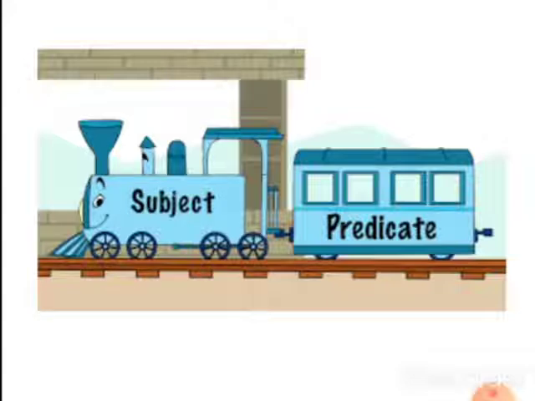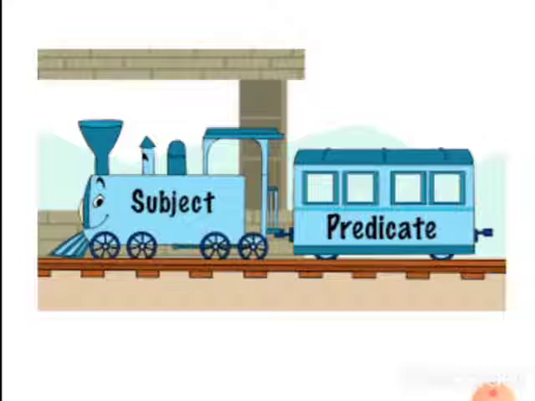Who is the main thing in that sentence? Who is the main, about whom we are speaking? That is the subject. And all the remaining leftover words are called the predicate. You have to keep it in mind that a predicate always contains a verb.